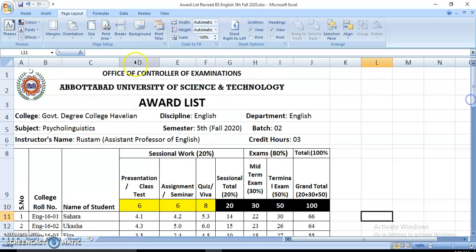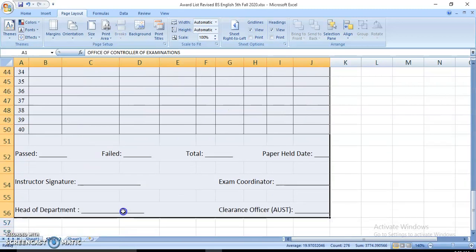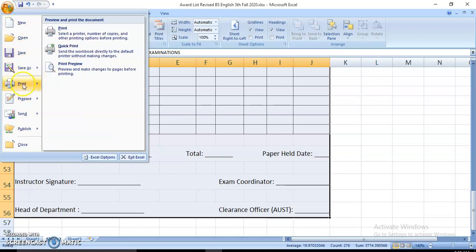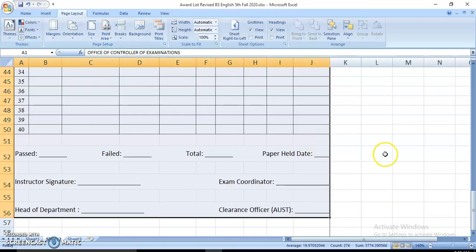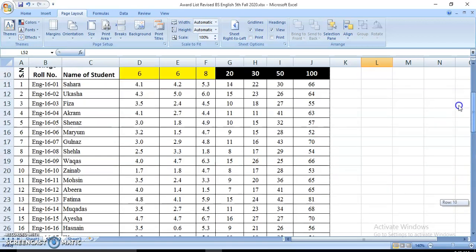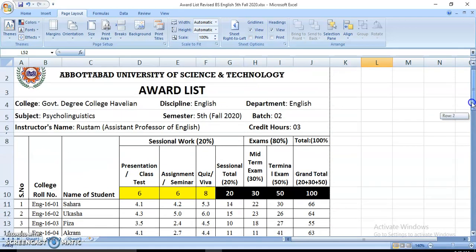To see the print layout, select up to here, go to the office button, and check the print preview. So this is the print preview. This can be printed. It's a legal document. After printing, you can write down the number of passed and failed students and affix your signature. So I hope you have got an idea how to prepare this award list.